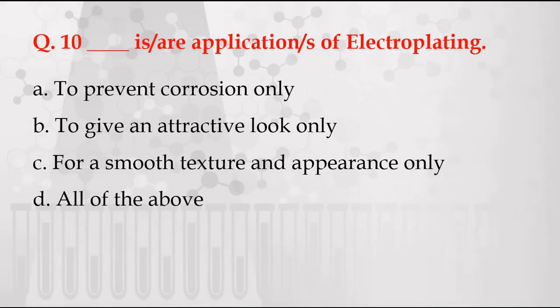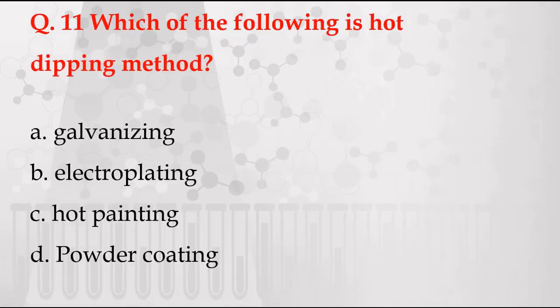Next question. Dash is or are application or applications of electroplating. The options are given. A, to prevent corrosion only. B, to give an attractive look only. C, for smooth texture and appearance only. And D, all of the above. Correct answer is all of the above, because all these are the applications of electroplating.